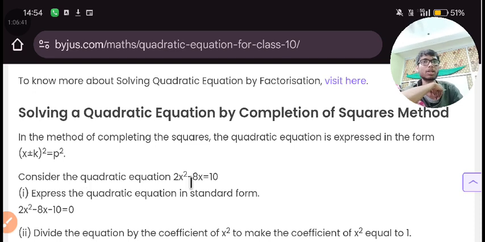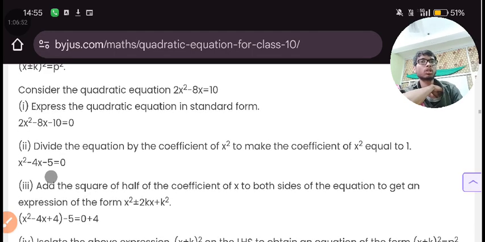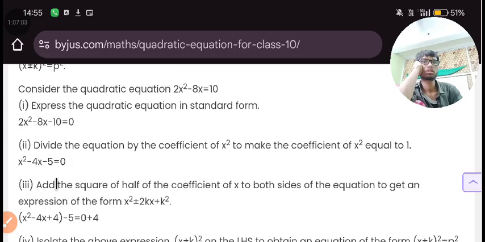Consider the quadratic equation. So here it will give you this general form. Express the quadratic equation in this standard form. Now divide the equation by the coefficient of x square to make the coefficient of x square equal to 1. So here we divided by 2 by 2.